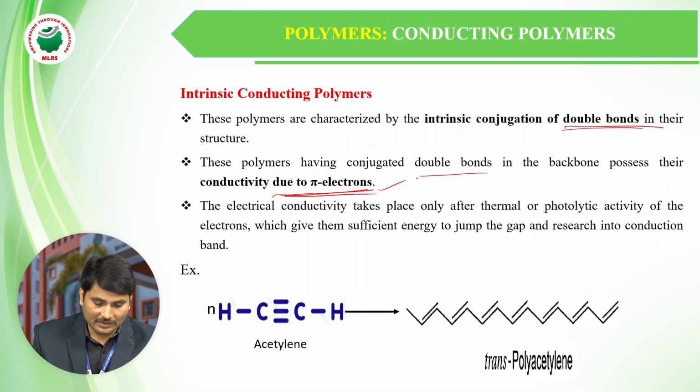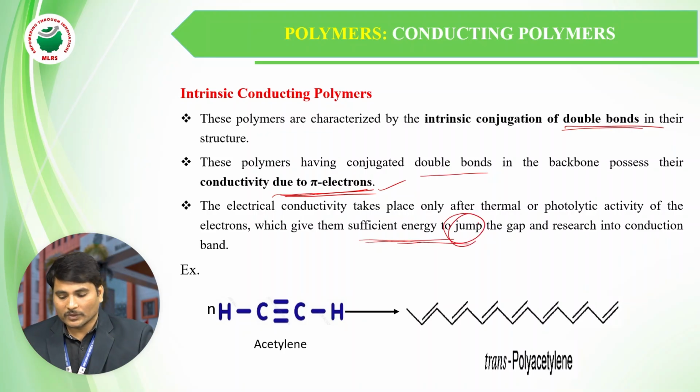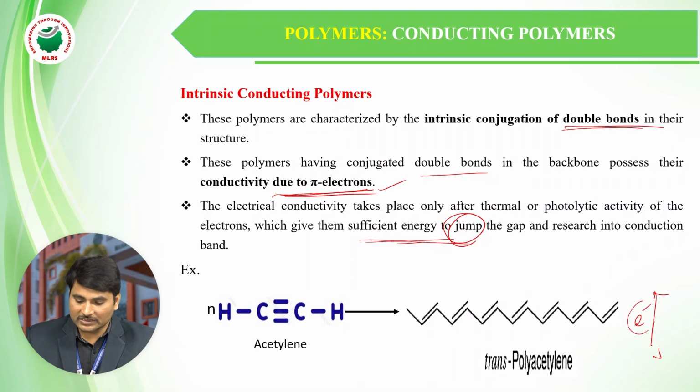It is important: the electrical conductivity takes place only after thermal or photolytic activity of the electrons, which gives them sufficient energy to jump the gap to reach the conduction band. Already I told you, for an electron to jump from the valence band to the conduction band, it needs some energy to jump from the basic level to the high level. For this, these pi electrons help. Due to these electrons moving, electricity is possible in this kind of polymer, which we call a conducting polymer.